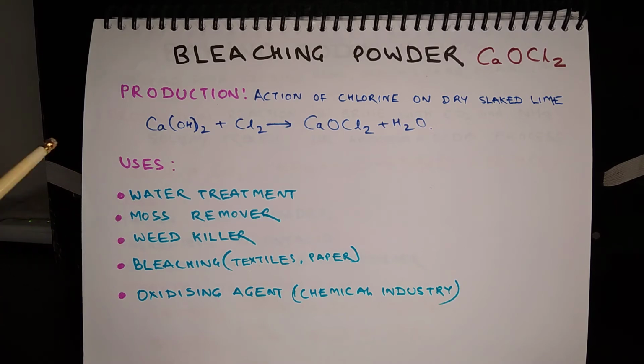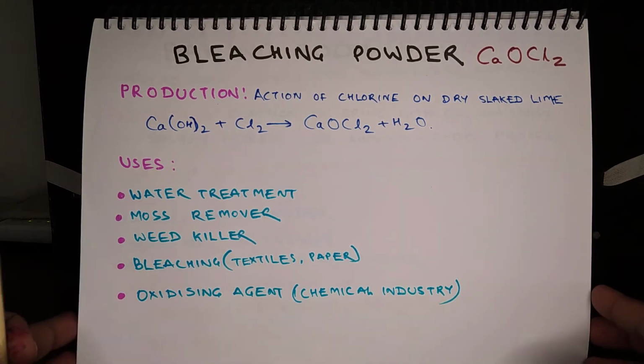The uses of bleaching powder are for water treatment, as moss remover, as weed killer, as bleaching agent in textiles and paper industry, and as an oxidizing agent in chemical industry.